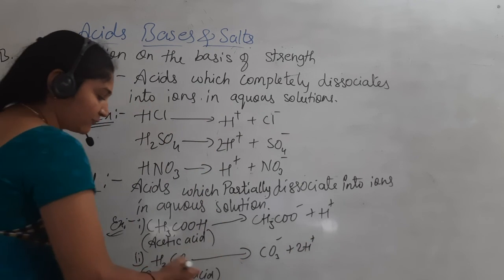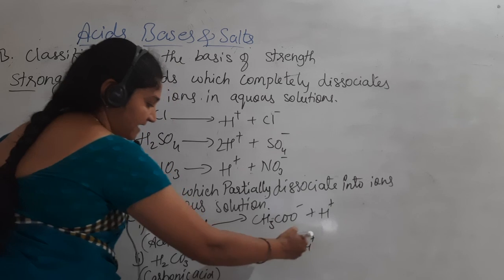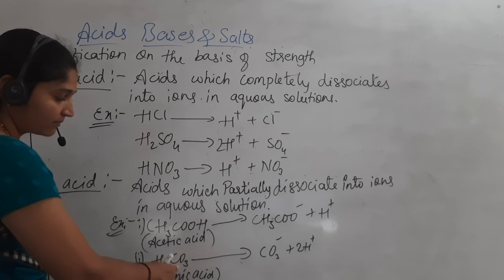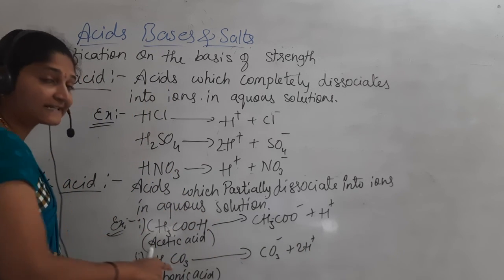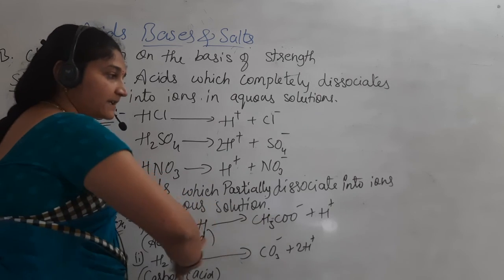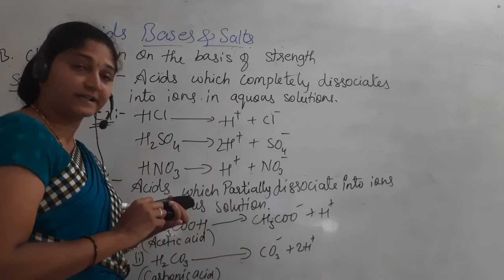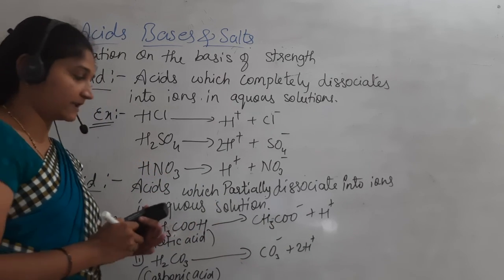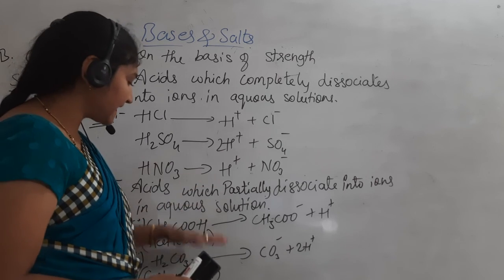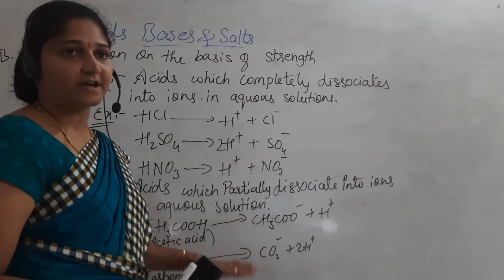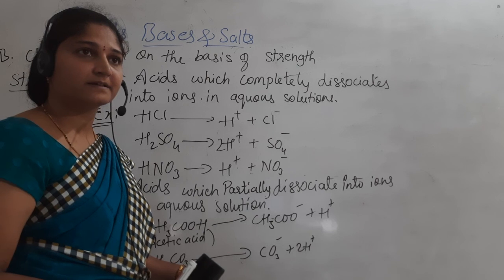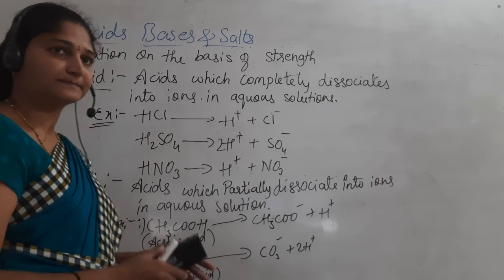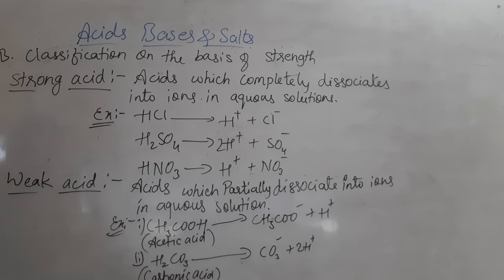So here again what happens? The H plus recombines, the ionization takes place. That's the reason they are not dissociating completely. They are partially dissociating. That's the reason these acids are known as weak acids. Got it? Okay. Then next we'll move to that.